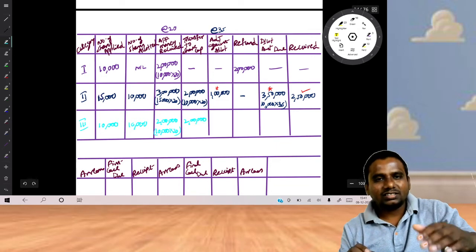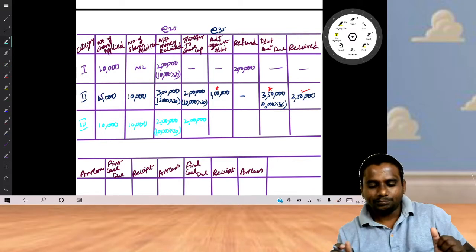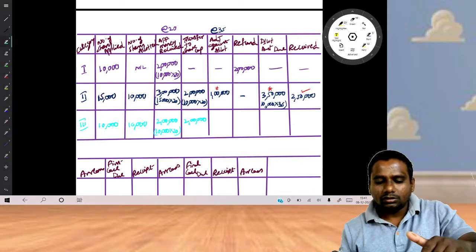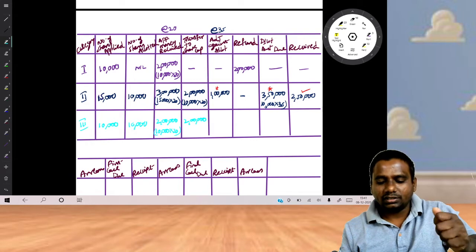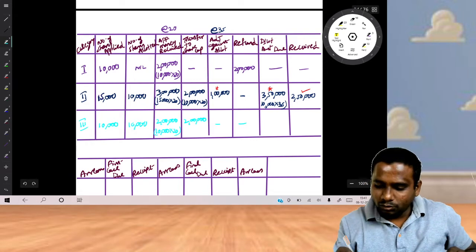Why? Because number of shares applied and number of shares allotted are both equal. No adjustment, no refund. So what is the amount due on allotment?